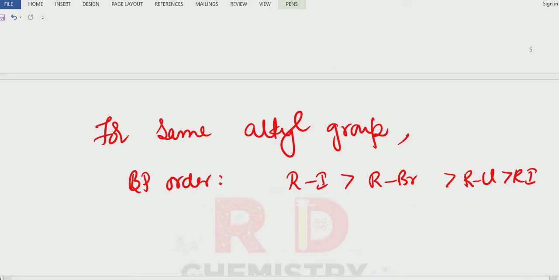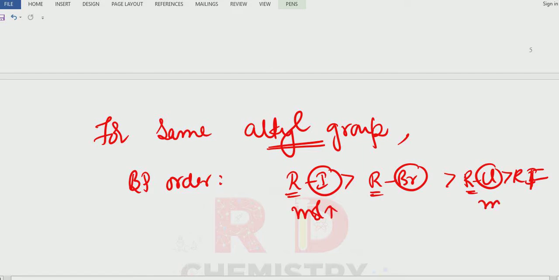Suppose I take the same alkyl group, let R be the same everywhere, and only change the halogen. Here it is iodine, bromine, chlorine and fluorine, correct? Here the molar mass is very high, here the molar mass is comparatively less. As the molar mass increases, the van der Waals attraction also increases. When the van der Waals attraction increases, the boiling point also increases.